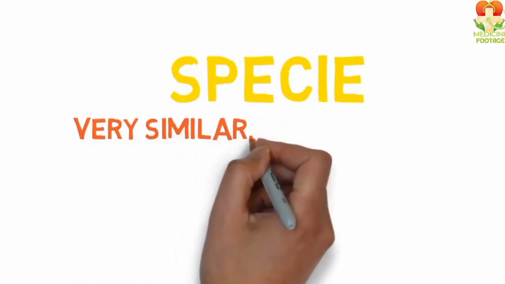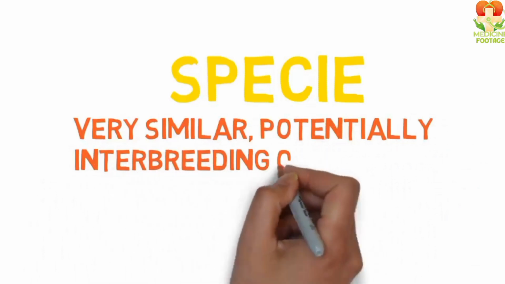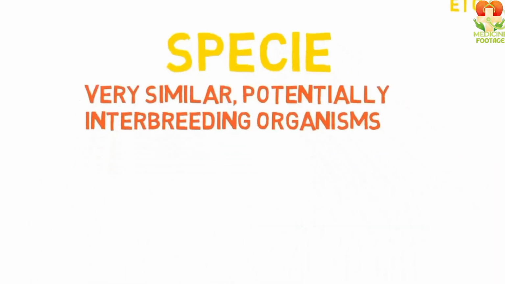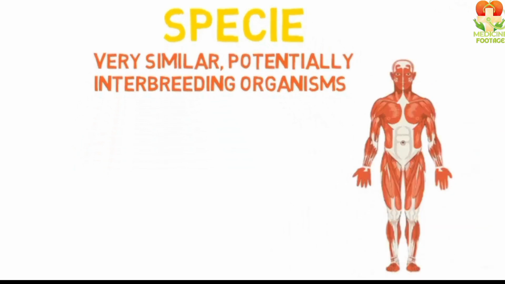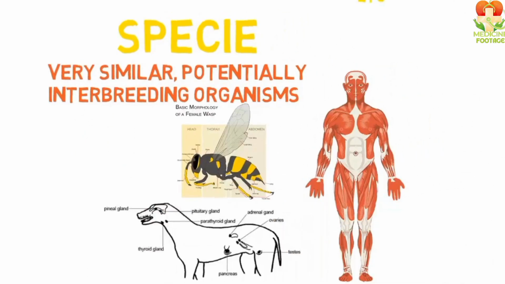Friends, now we come to species. What are species? Species are very similar living beings that interbreed among themselves, meaning with those like themselves. For example, humans interbreed with humans, dogs with dogs, and honeybees with honeybees.